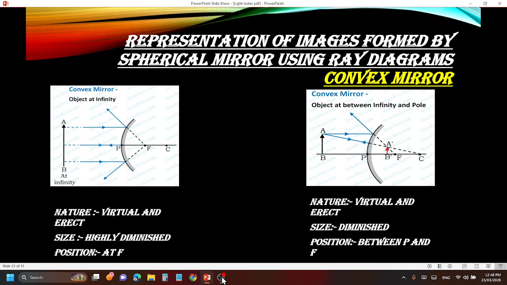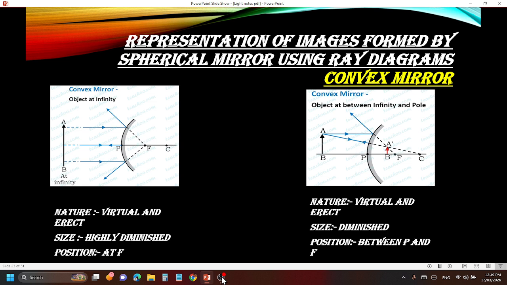Moving on to the next, that is representation of images formed by the spherical mirror using ray diagrams, and that is convex mirror. Convex mirror has two cases. Concave has six cases, but convex has two cases because scientists did not have that much brain to find still more cases. So for convex mirror, there are two cases. The first case is when the object is kept at infinity. Then the nature is virtual and erect. I told you every time the convex mirror forms a virtual and erect image. Size is highly diminished, point size we cannot see with our naked eyes, and position is at F. At focus it is formed.